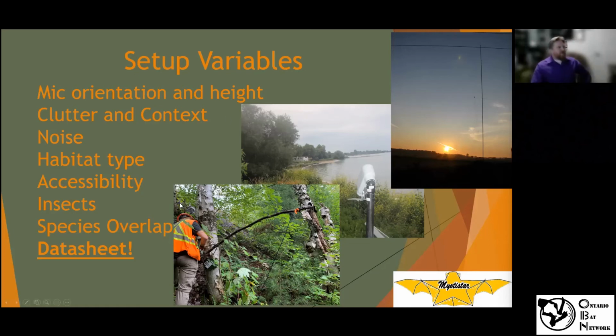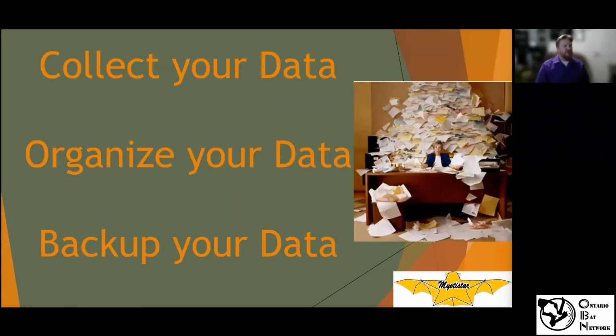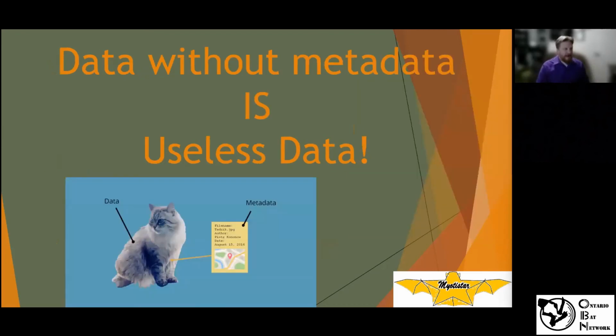So you've got to think about the habitat and all the things going on here, where you want to put them. And it's important to have a data sheet to collect all this information, because this is important information later. You want to avoid noise. And then at the end, you're going to collect all this data. It's really important to organize it in a folder structure. I'm not going to go into what that is. Always have a duplicate in case you have file corruption. Keep it organized so that it can be analyzed later. Sometimes you don't go to that data till years later, so you really want to know what you have.